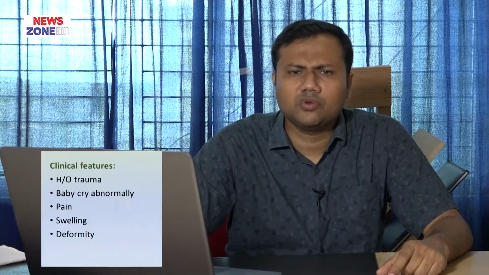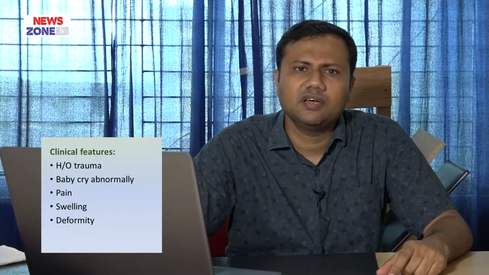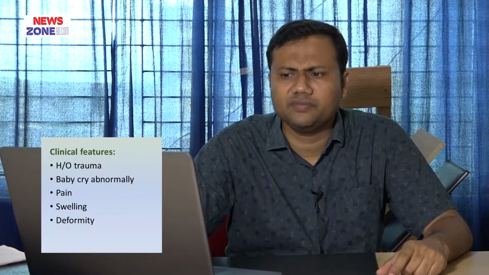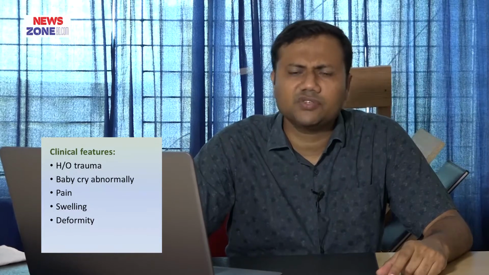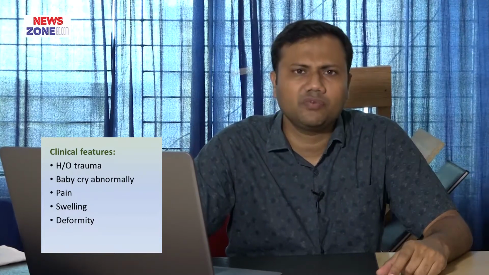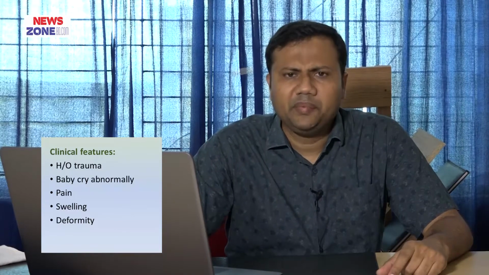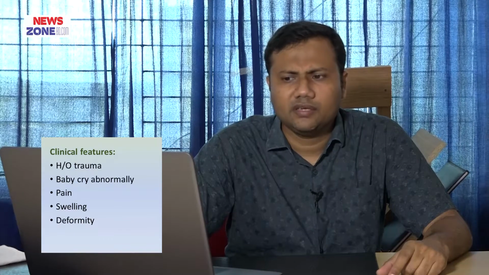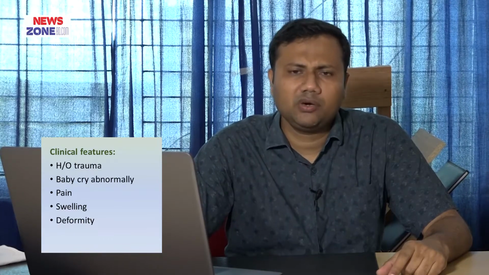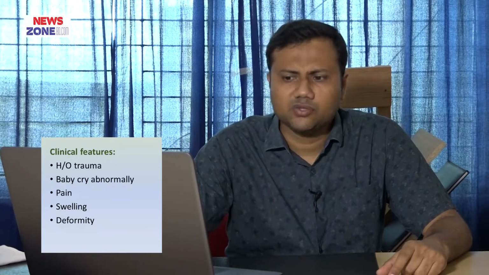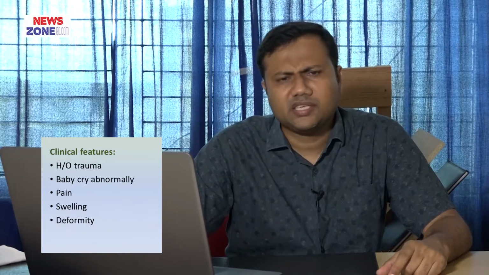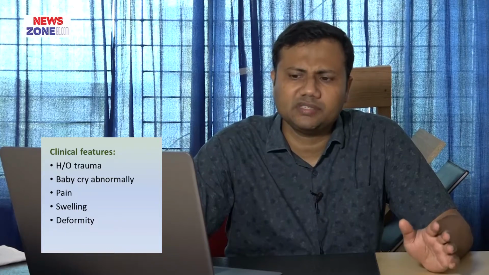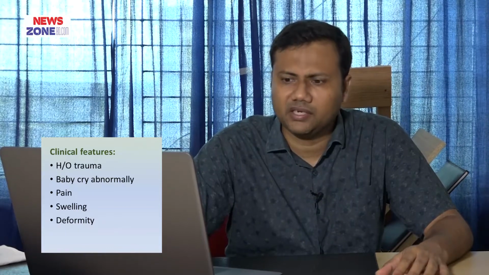Now let's come to know some clinical features, how we can diagnose an injury or children's fracture. Definitely, first of all, there may be a history of trauma. The baby cries abnormally, this is the common thing. And another thing, in the local part we may find some pain, swelling, deformity. As the same, we have to follow the rule for diagnosis of orthopedic patients, that is look, feel and move.